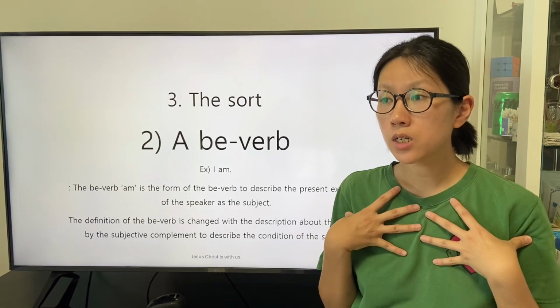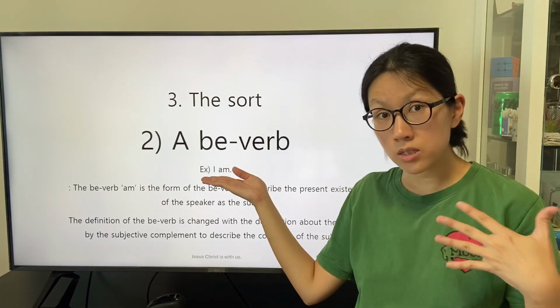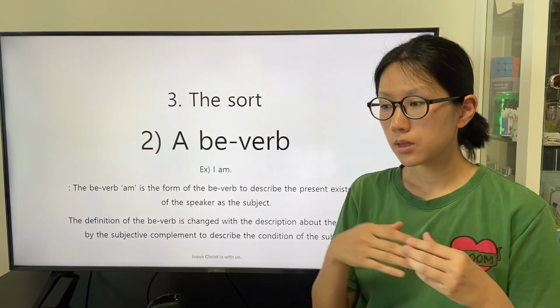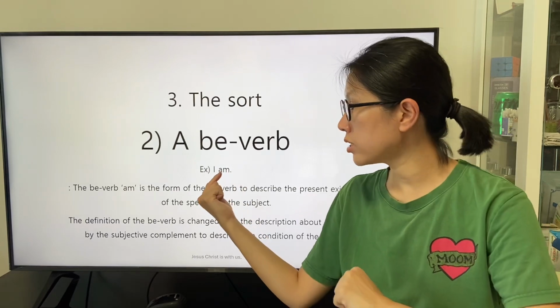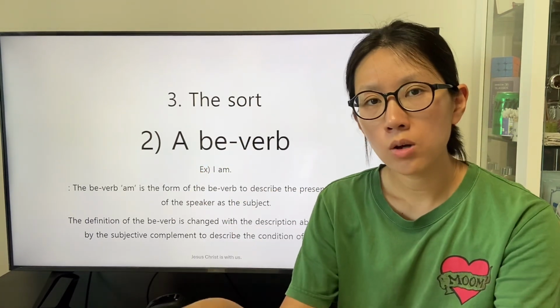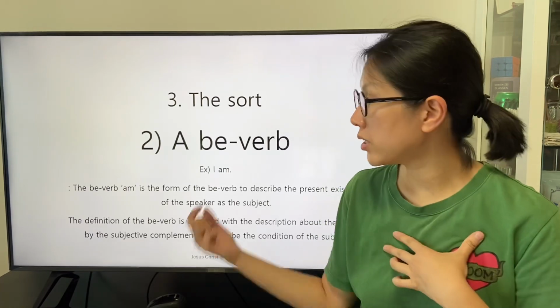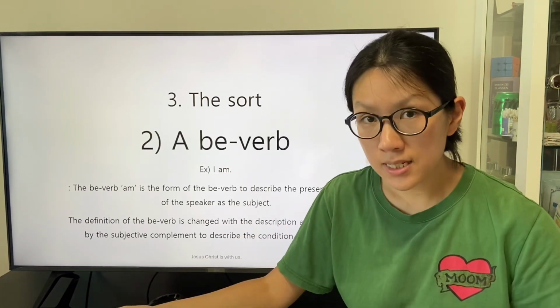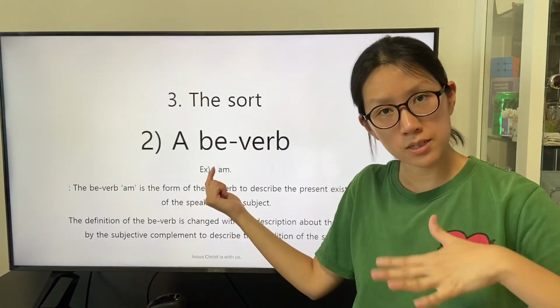The speaker states this clause, and the subject of this clause is the object of the statement by the speaker. The speaker reveals the existence as the subject in this clause.